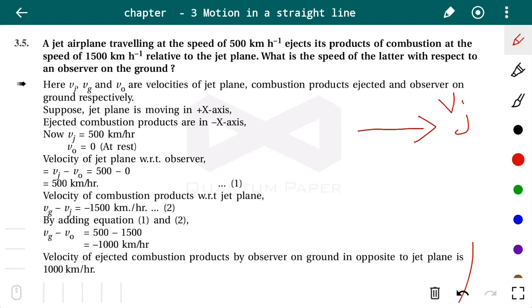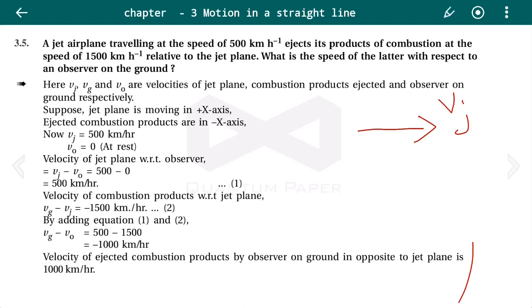Its product of combustion is at the speed of 1500 km per hour relative to the jet plane. That means let us consider the combustion gas, which is moving with the speed of 1500 km per hour relative to the jet plane. Let us denote this combustion gas by Vg.